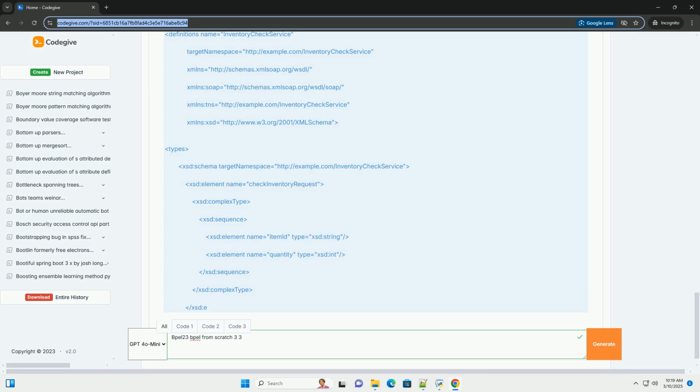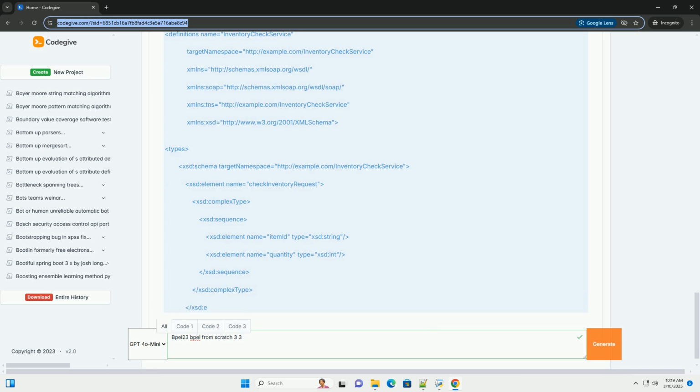Invoke activity invokes a web service operation. Input variable and output variable specify the variables that contain the input and output messages. If activity performs a conditional check. The condition element uses an XPath expression to evaluate the condition. The then and else elements contain the activities to be executed based on the condition. Reply activity sends a reply message to a partner. Fault name specifies the fault to be returned if an error occurs.